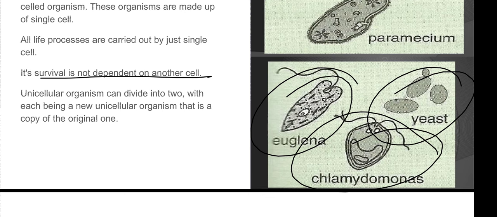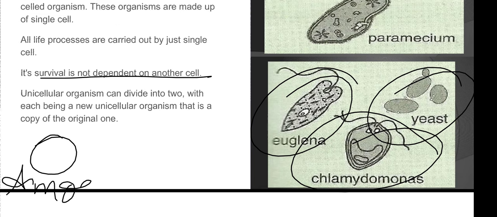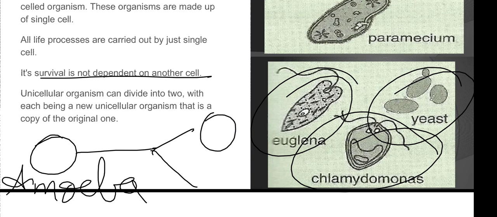And if one cell, as for example, this is a single cellular example, let it be amoeba, okay? So this is a single cell. It divides itself and forms two cells, one cell and this another cell.